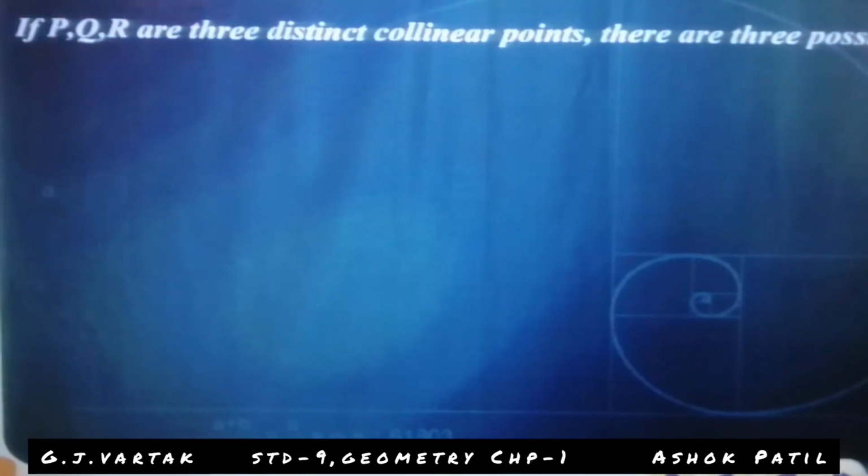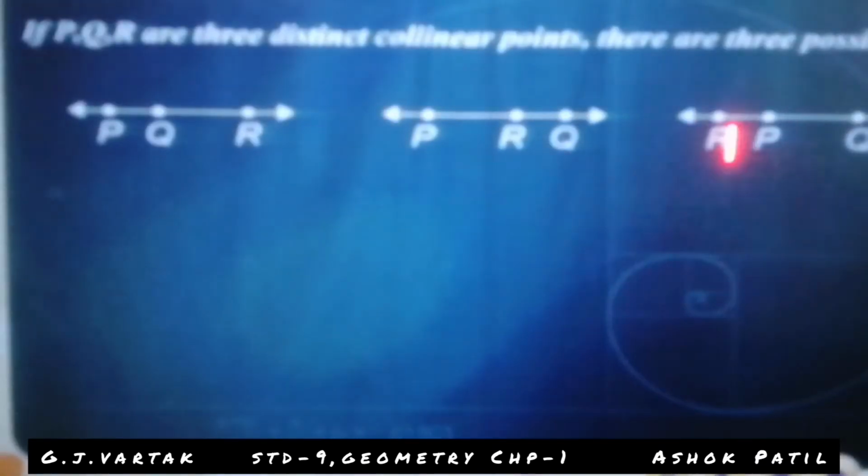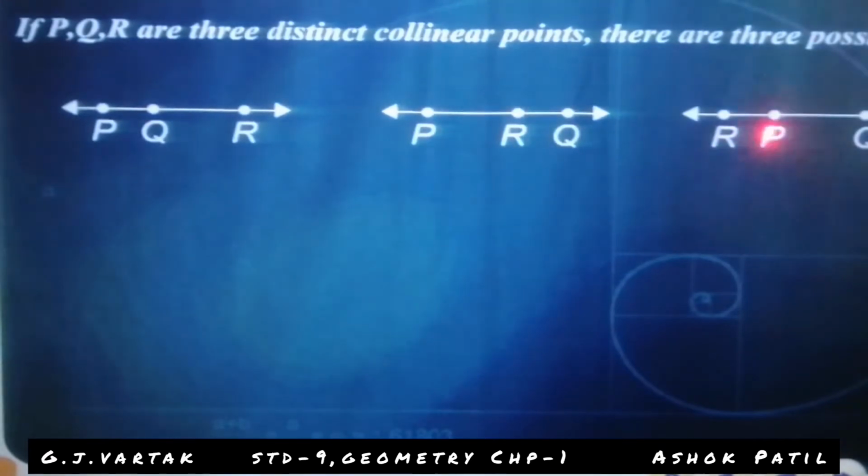You have been given 3 points, so you can write the 3 possibilities. First one, second one, third one: Q between P and R, R between P and Q, P between R and Q. These are the 3 possibilities when 3 points are collinear.